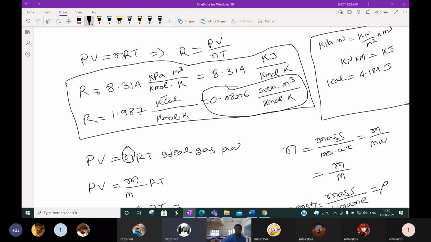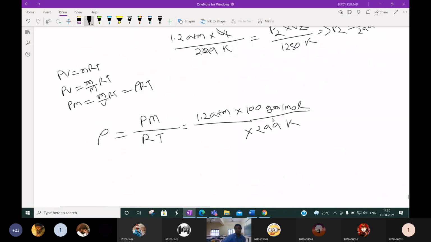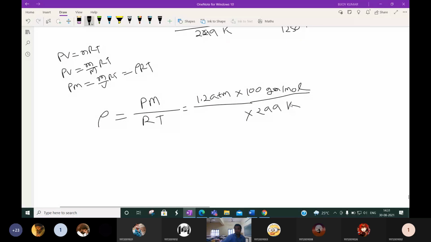It is not converting. These are the values of R. You can convert it, but it will be difficult for you to convert. So just remember this R value. Here, as the units are atmosphere and Kelvin, you will use the R value as 0.08206.